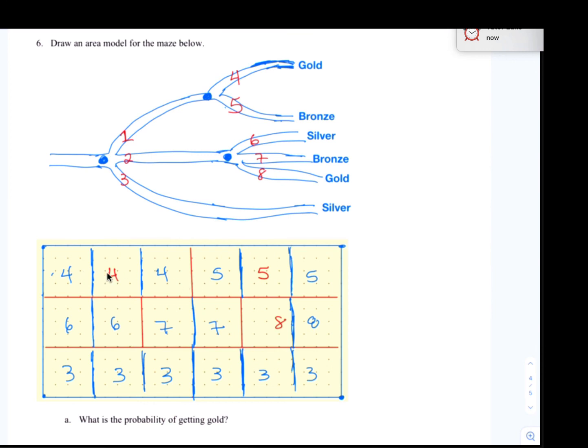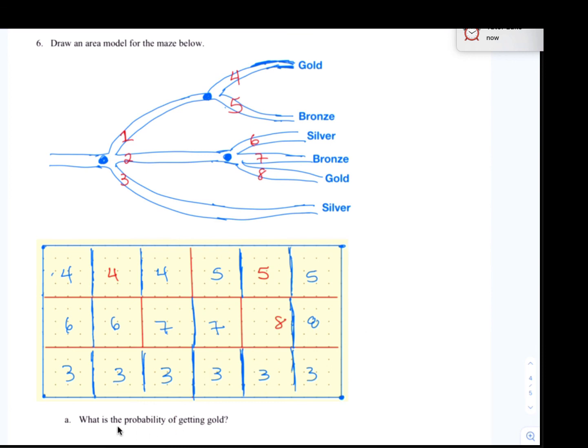Now the next thing is you want to establish how many of these small boxes you have. So there's 1, 2, 3, 4, 5, 6. There's 6 boxes going across, and then there's 3 levels, and that 6 times 3 makes 18. So there's 18 small boxes here. So any probability that we talk about is always going to be out of 18.